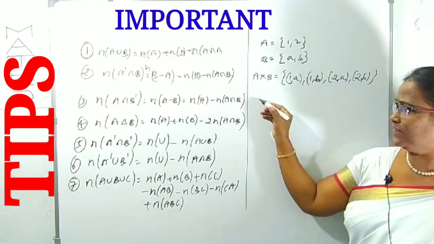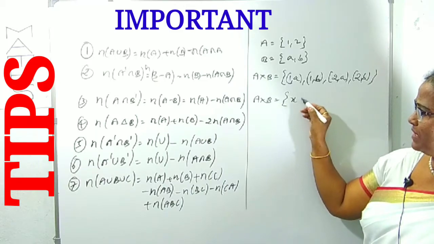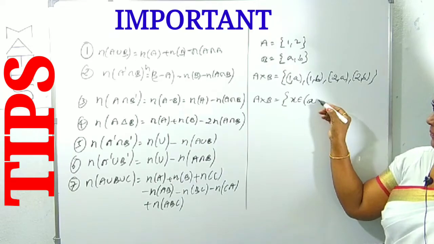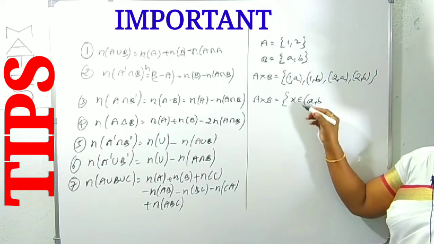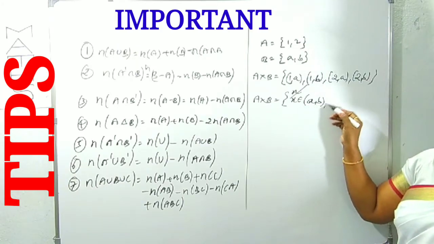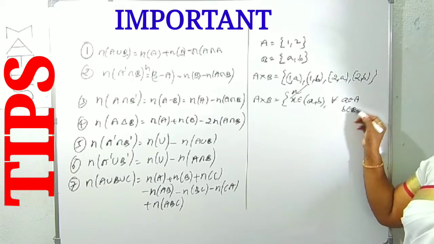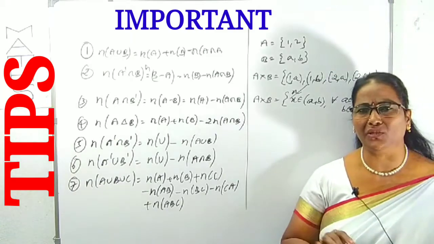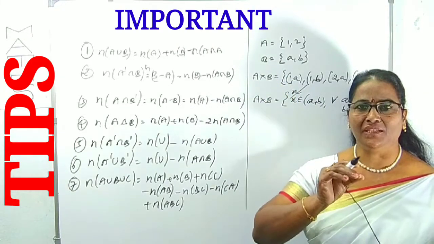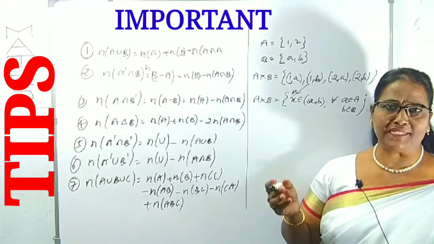The general definition goes like this. A cross B is defined as the set of x such that x belongs to the ordered pair (a, b), where a belongs to A and b belongs to B. This is the general definition. Okay, no need to worry about the general definition. You have to know how to form it from two non-empty sets A and B. If you understand the example, that's enough.